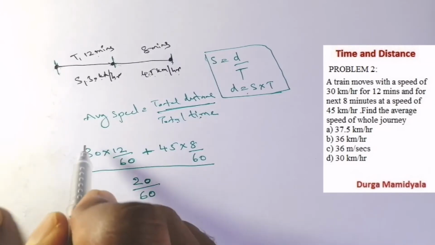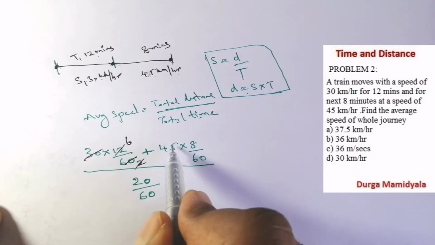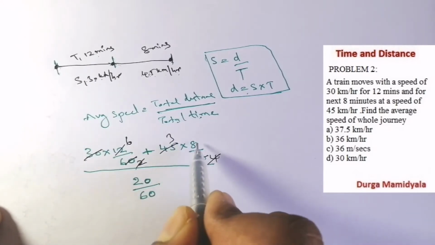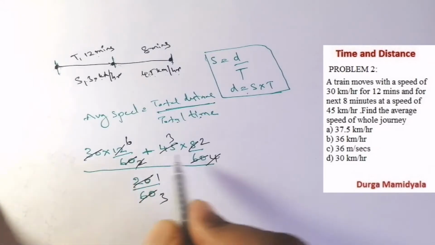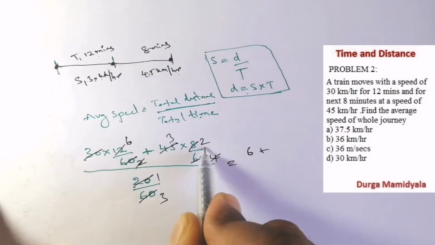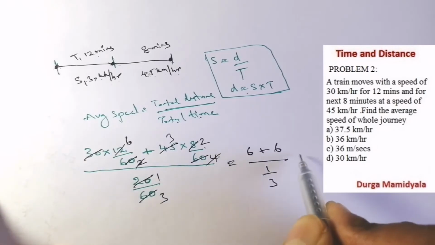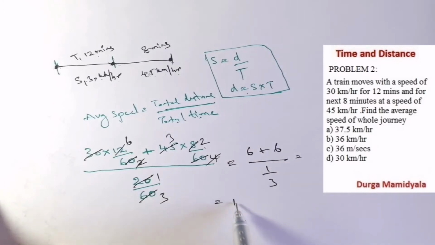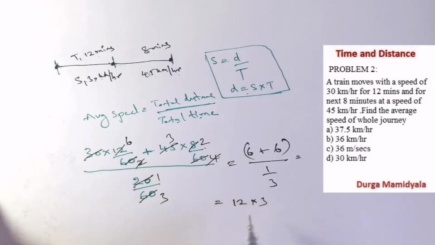Normally we can simplify it: 30 2s are 6, 15 3s are 15, 4 2s are 4, 20 3s are 1 by 3. If we solve this, we get 6 plus 6, which is 12, and 12 into 3 is going to be 36 kilometers per hour, right?